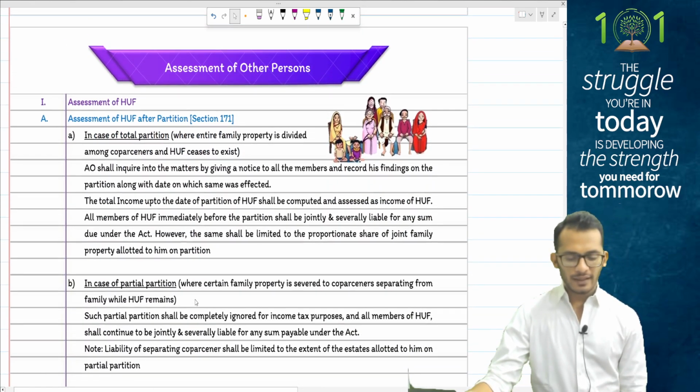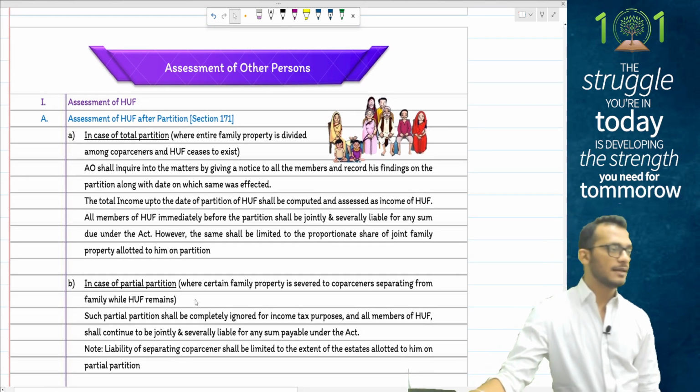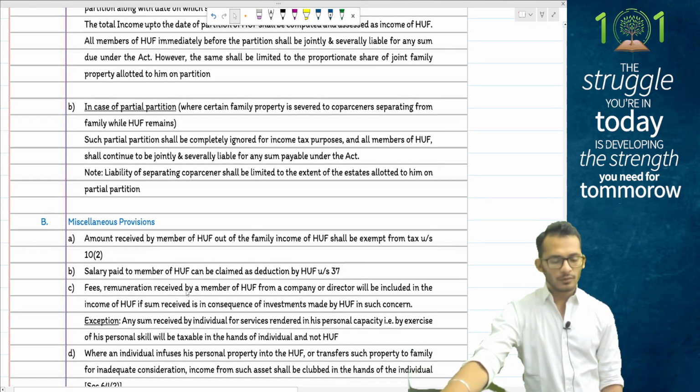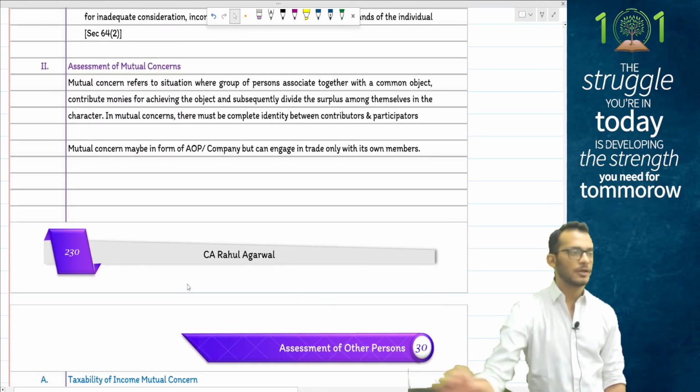Yes. Leaving you with the last topic, people, the miscellaneous topics of other provisions. In this, the only thing which I focus attention on, people, is something called mutual concerns.